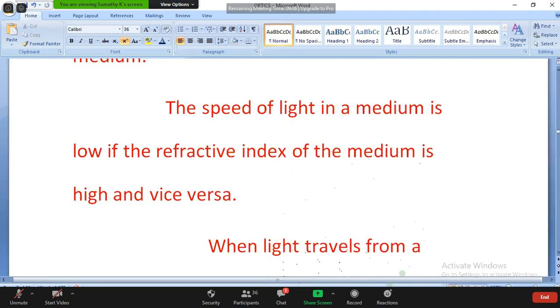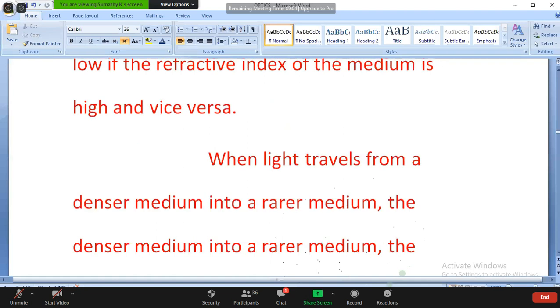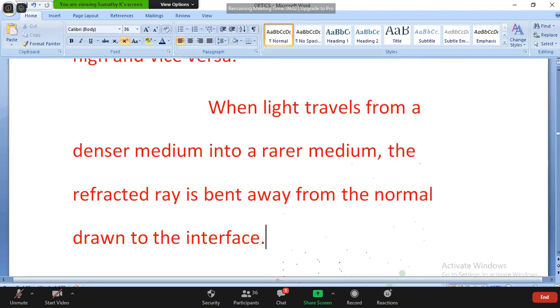When the light travels from the denser medium into the rarer medium, the refracted ray bends away from the normal drawn to the interface. What is the normal? When the incident ray falls on the medium, at that point it will be refracted.